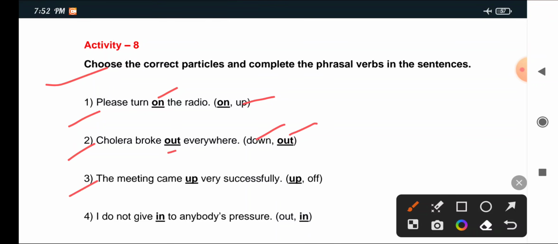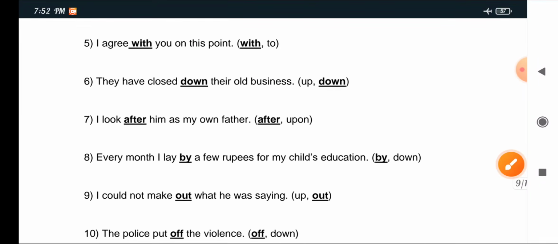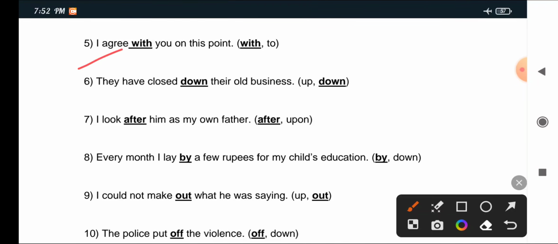3. The meeting came dash very successfully. Up or off? The answer is off. 4. I do not give dash to anybody's pressure. Out or in? The answer is in. I do not give in to anybody's pressure. 5. I agree dash you on this point. With or to? The answer is with. I agree with you on this point.